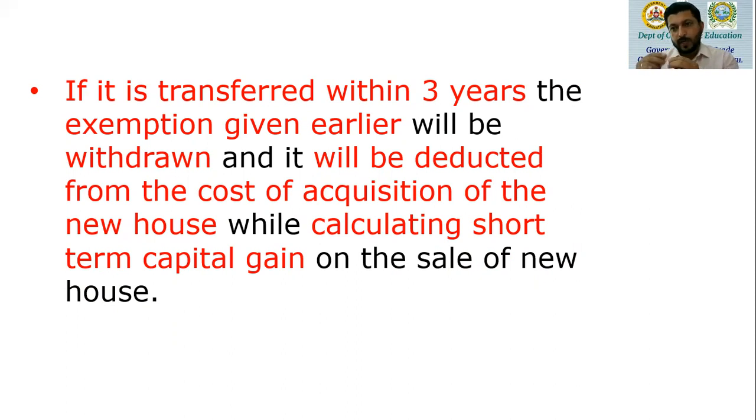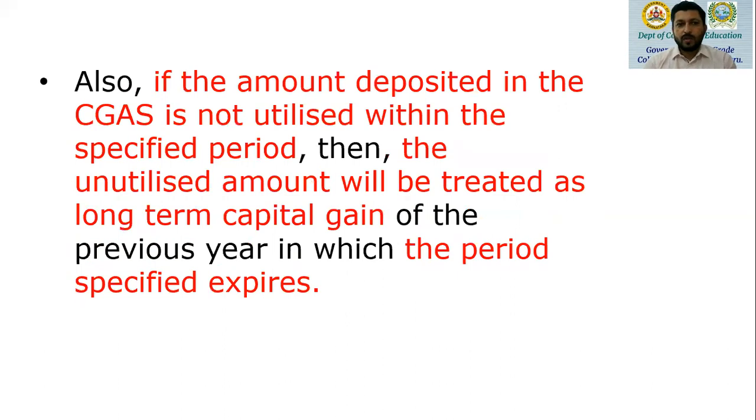But if it is transferred after 2 years, you know very clearly the period of holding for residential property is 24 months. If it is held for less than 24 months, it's short-term. If it is held for more than 24 months, it is a long-term capital asset. So similarly, it will be deducted from the cost of acquisition of the new house for calculating short-term as well as long-term capital gain on the sale of this new house.